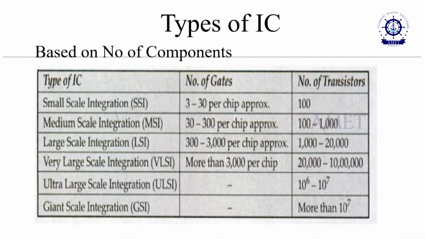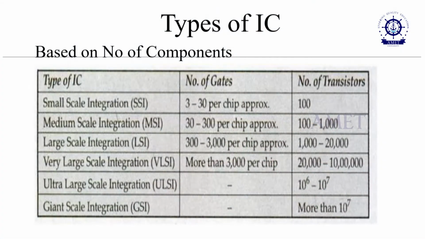Finally we use very large scale integration. In very large scale integration, about 20,000 to 1 lakh, 10 lakh transistors are used in a single IC. Then, last of all, we use ultra large scale integration, in which more than 10 to the power of 7 transistors are used.